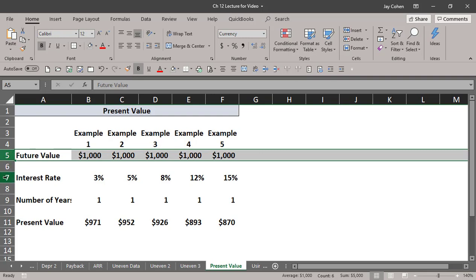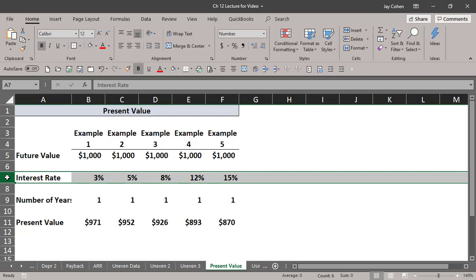And it all depends on what interest rate you want to earn. If you want a low interest rate, you'd put in more money. You'd just put in 971 today. If you want to try this on a calculator, try 971 times 1.03, and you'll get $1,000. There's a rounding issue because these are all rounded numbers, but it'd be close to $1,000.